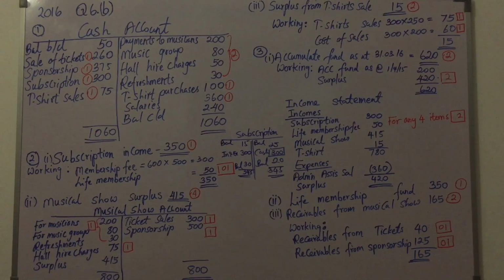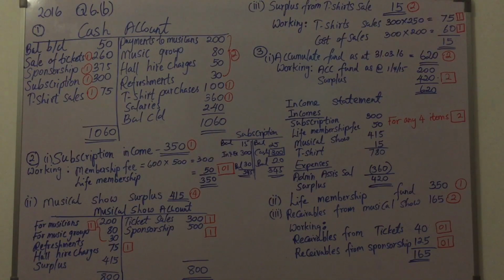Third one, the following information relates to the musical show conducted on 1st of October 2015 to raise funds for the association. So this is about the musical show. The second requirement is to identify the surplus or the deficit of the musical show. So you need to draw a musical show account to include these items.